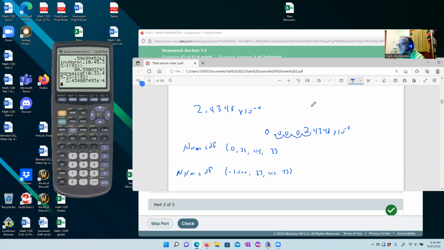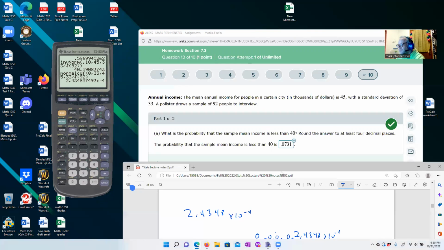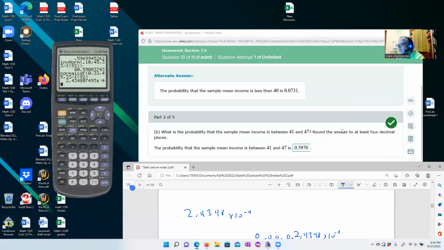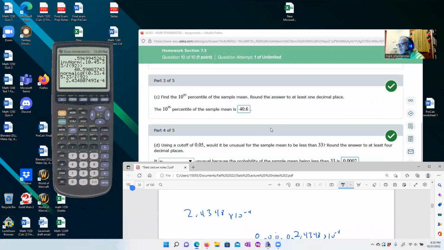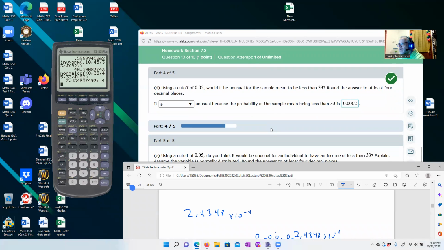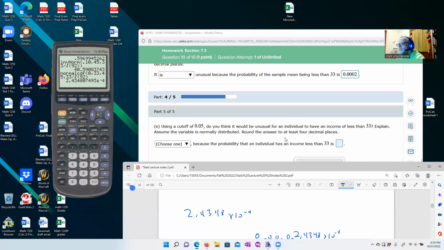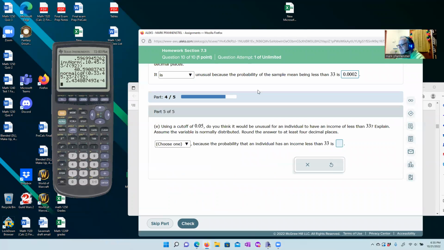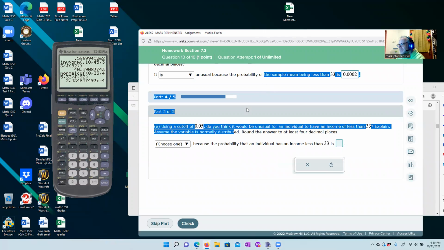Okay, something strikes me as terribly off. Wait, why do I have an extra 33 in there? Okay, let me double check to make sure my standard deviation is what I think it is.